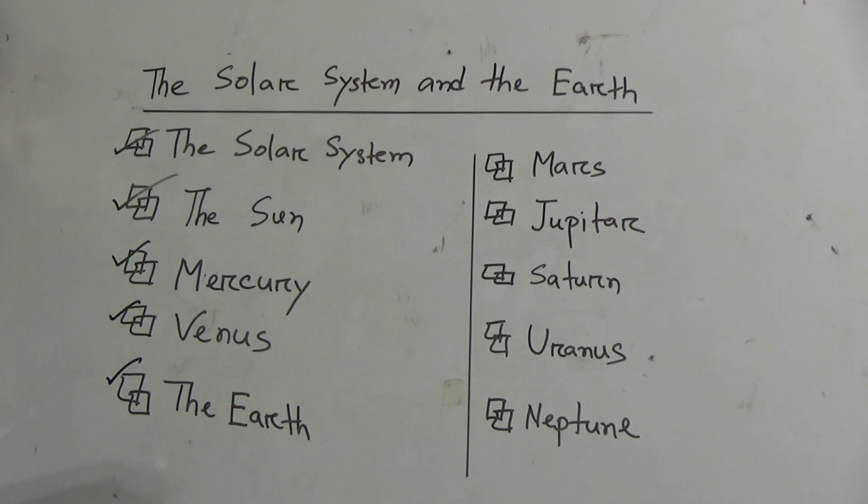Now we'll discuss Mars. After Earth, Mars stands close to the Sun by distance. The average distance from the Sun is 22.8 crore kilometers. It takes 687 days to orbit the Sun, and it rotates once on its own axis in 24 hours and 37 minutes. There are two satellites of Mars. They are Deimos and Phobos. The names of these two satellites are important.